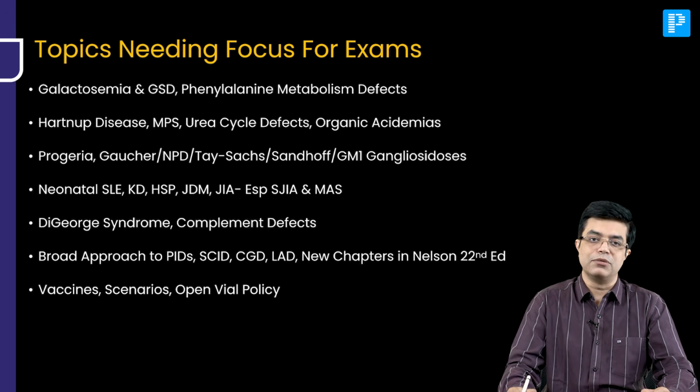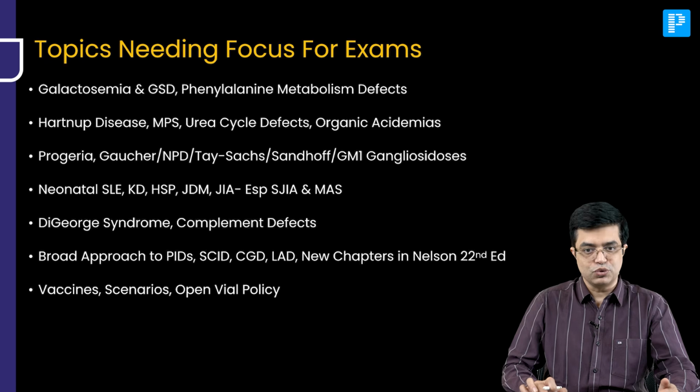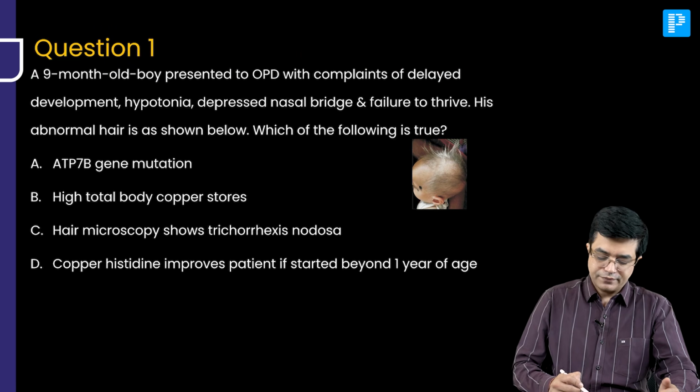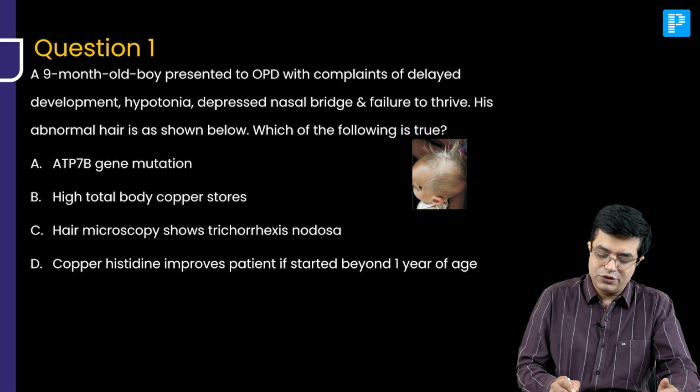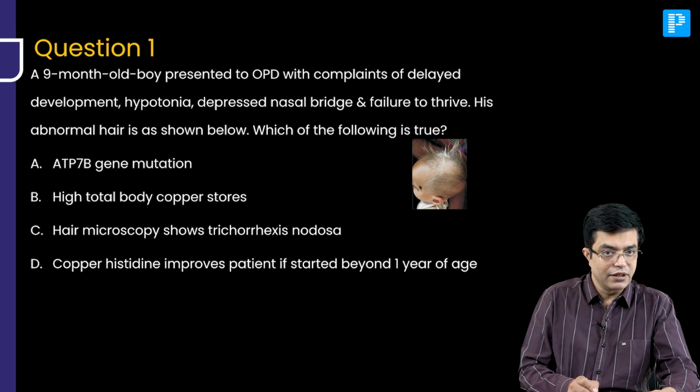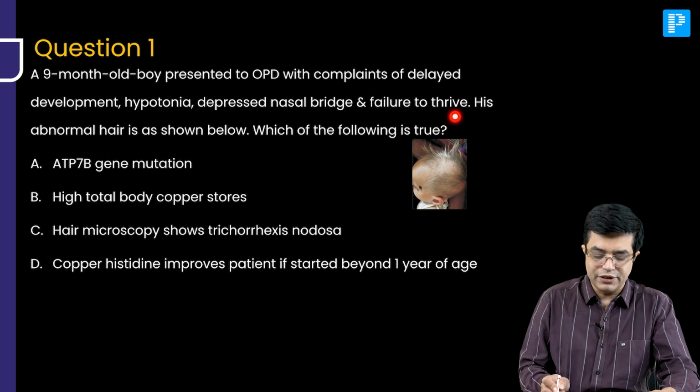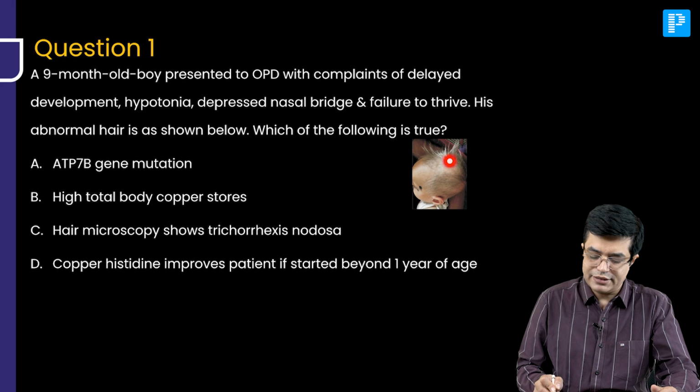Let us look at question number 1 of paper number 2. Question number 1 says, a 9-month-old boy presented to OPD with complaints of delayed development, hypotonia, depressed nasal bridge and failure to thrive. His abnormal hair is as shown in the photograph. Which of the following is true?